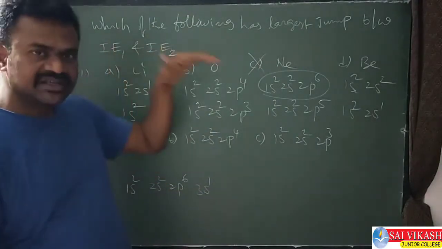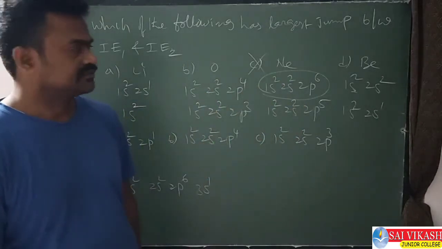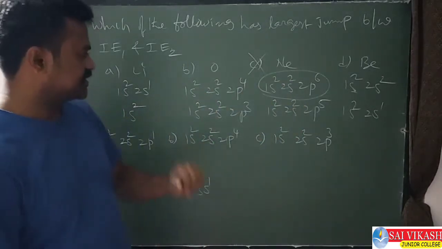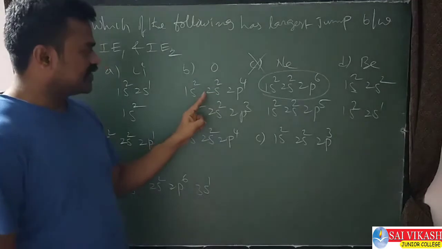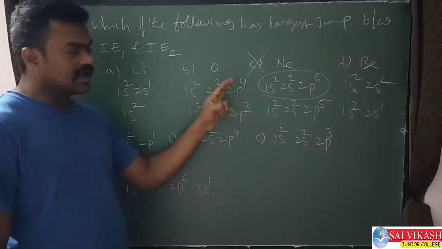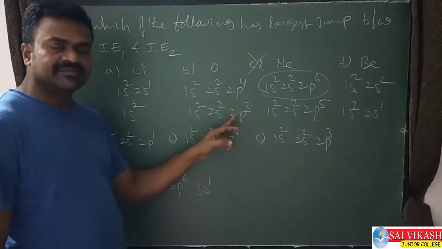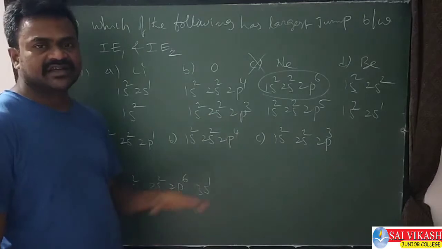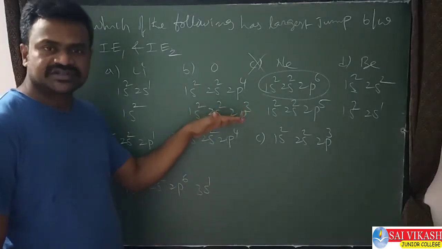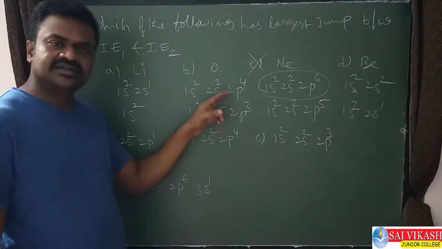IE1 should be easy to get, meaning the first electron should be easily removed. Next, here, the first electron is easily removed because of 2s2 2p4. After removing one electron, 2p3 means a half-filled configuration is there. A half-filled configuration is more stable. That's why, to get this half-filled configuration, it is easy to remove.